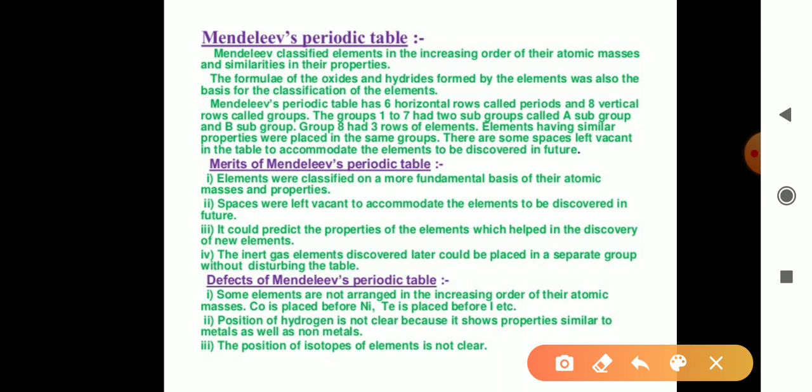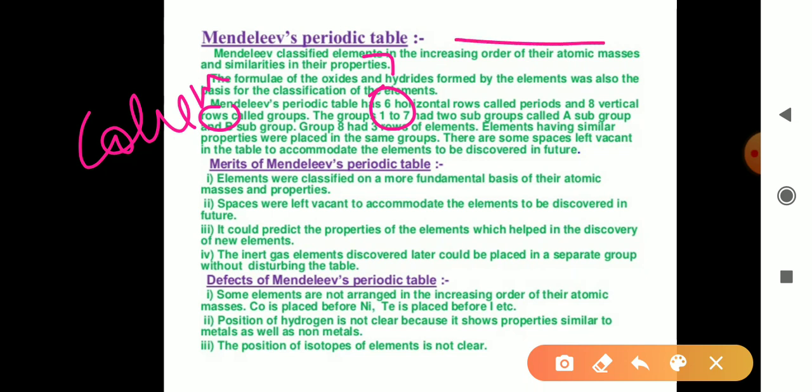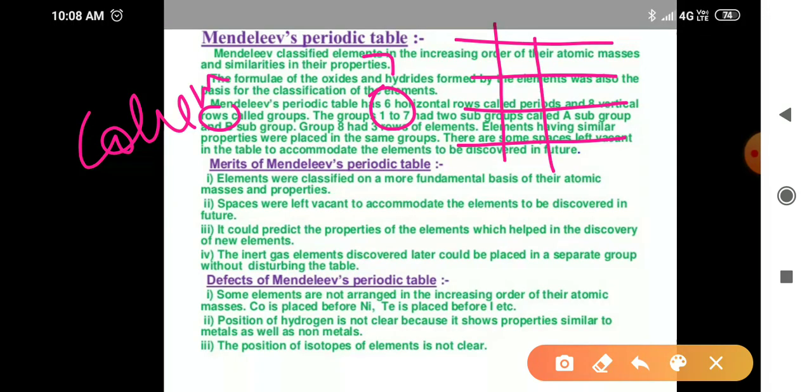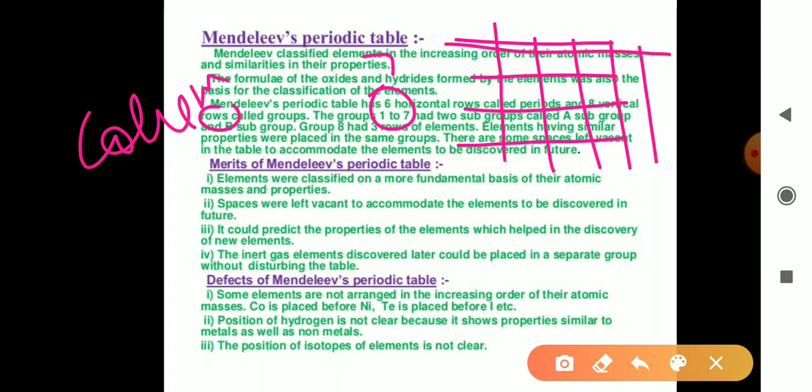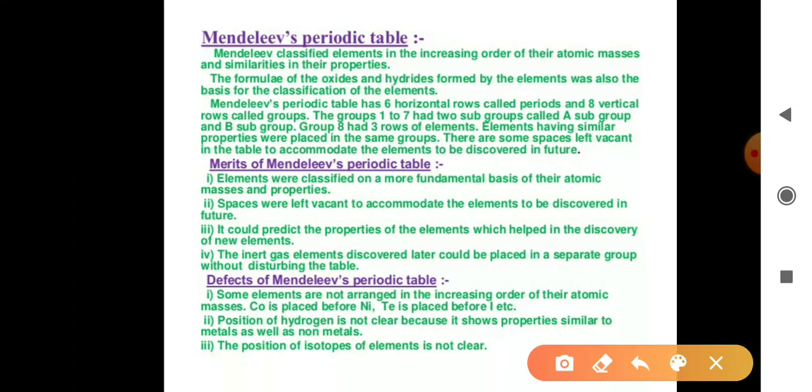Mendeleev's periodic table has 7 horizontal rows called periods and 8 vertical columns that are called groups. So in Mendeleev's periodic table there are 7 horizontal rows and 8 vertical columns. The horizontal rows are called periods and the vertical columns are called groups.